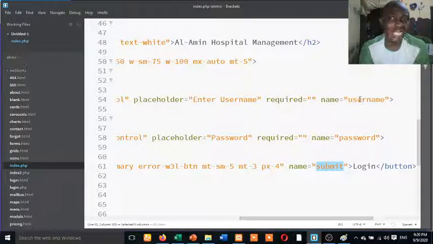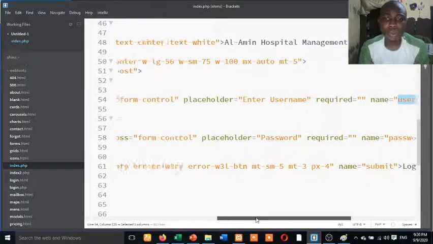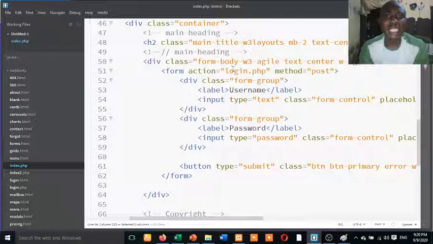You can call it any name, but it's always good that you give it a name that is recognizable, that you can remember. So I want you, because this is the first time you are building a login system, to master the names of these elements: username, password, and submit. Now, if I click on this submit, this code is now going to run. So this is where we are going now.